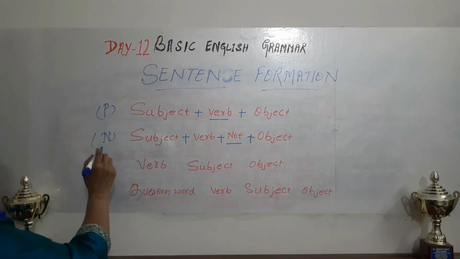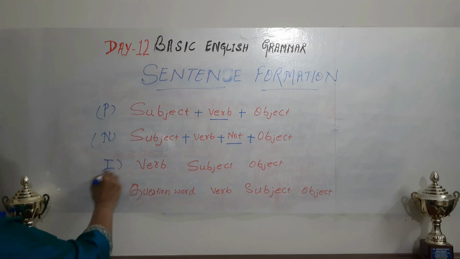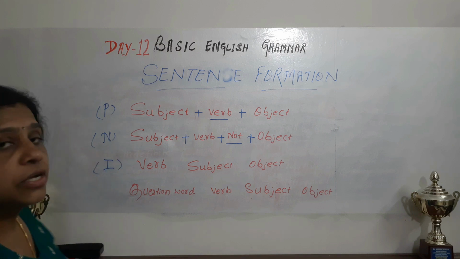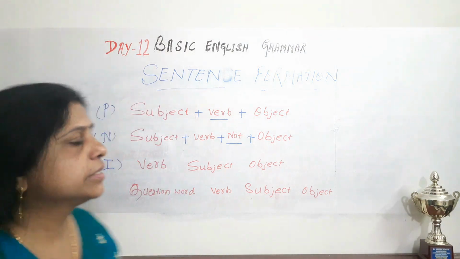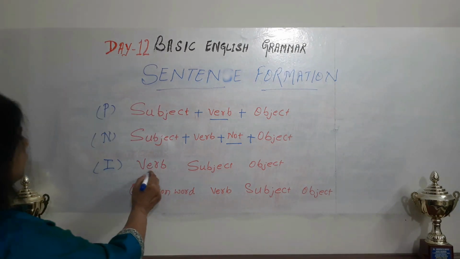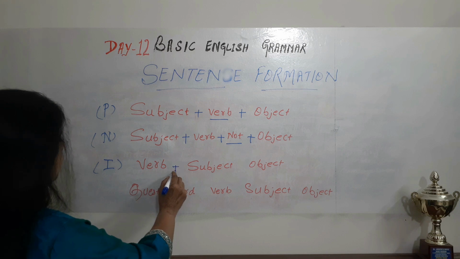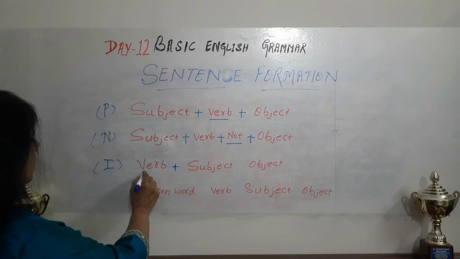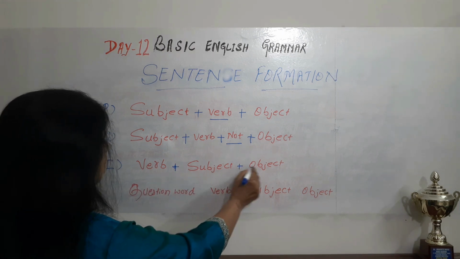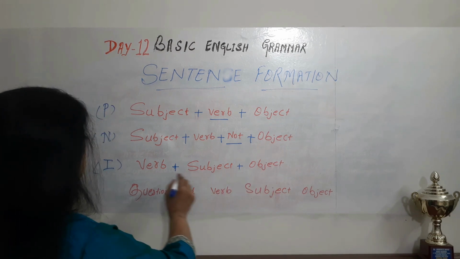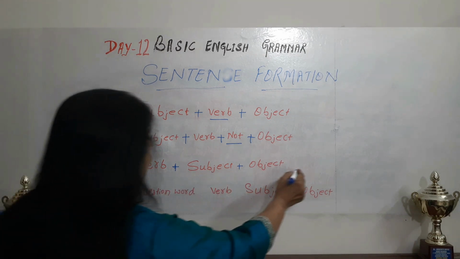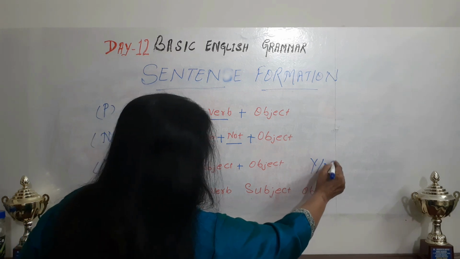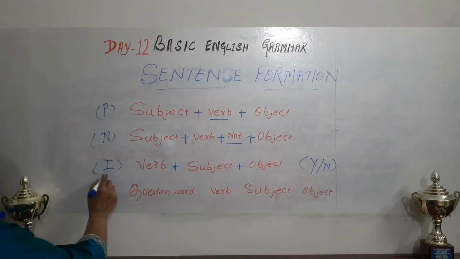And this is interrogative. Interrogative is nothing but question type. All right? Asking a question. For that, we use the verb. Verb comes first, then the subject, then plus object. All right? This is for a yes or no type question.